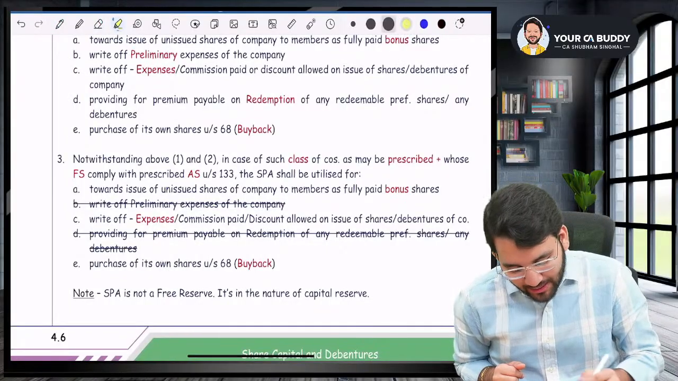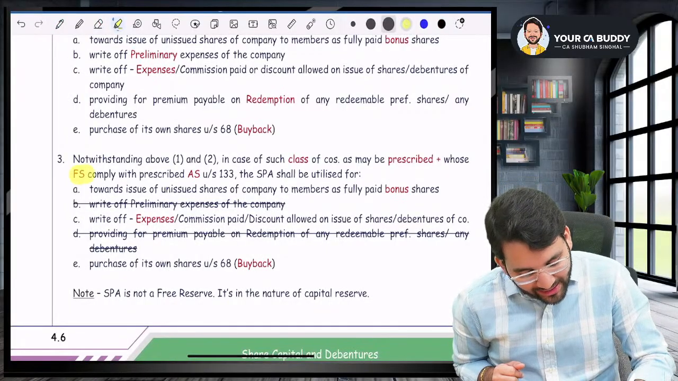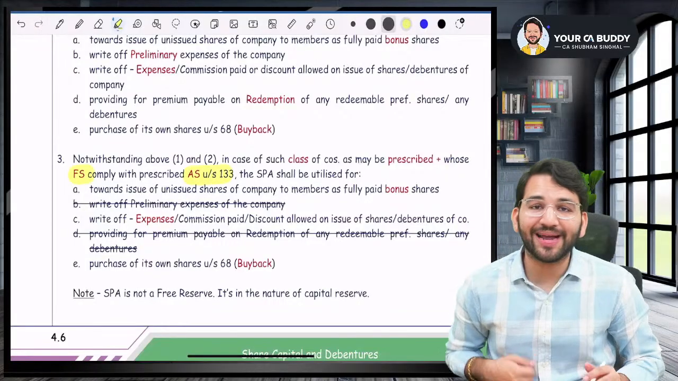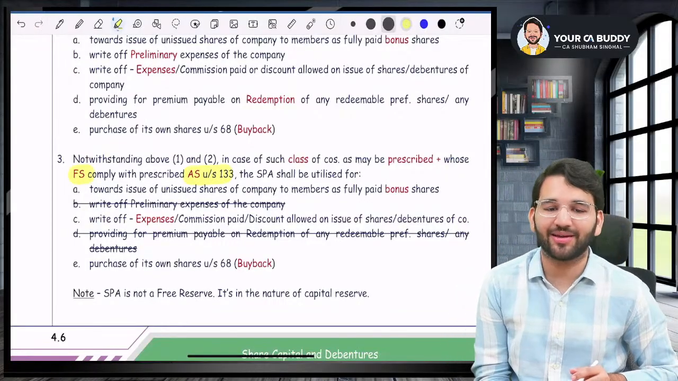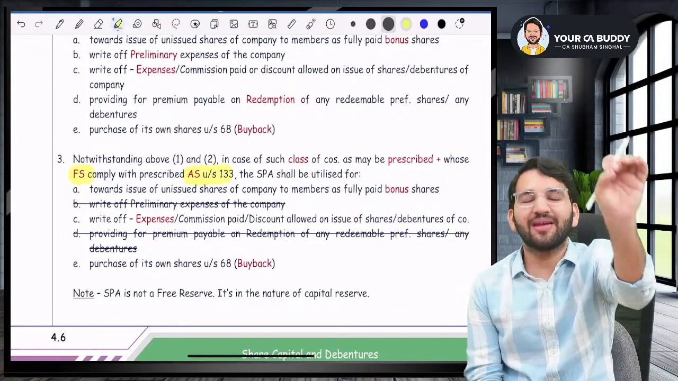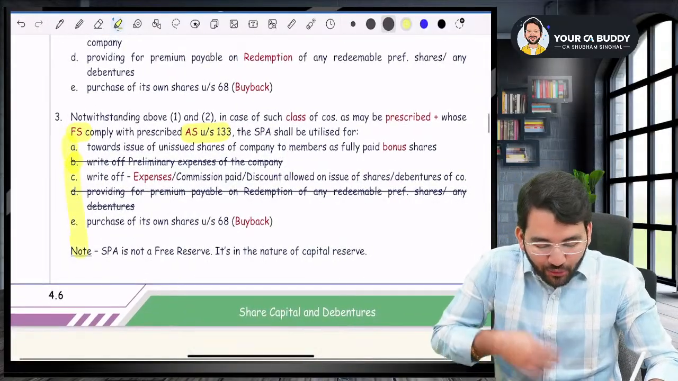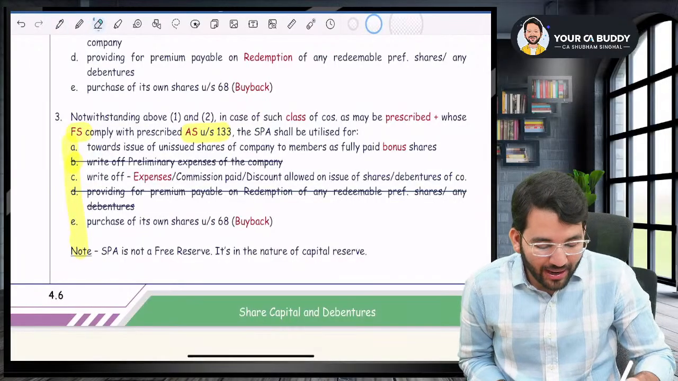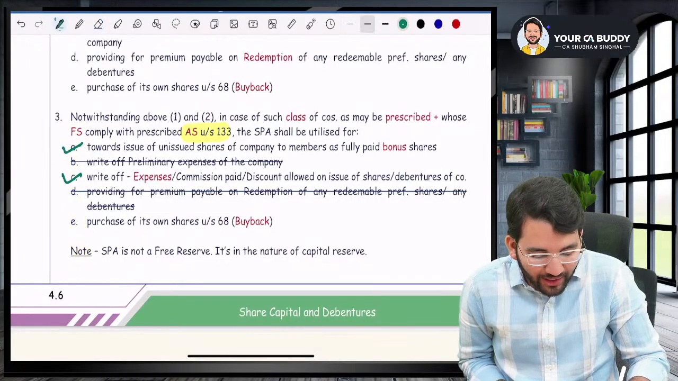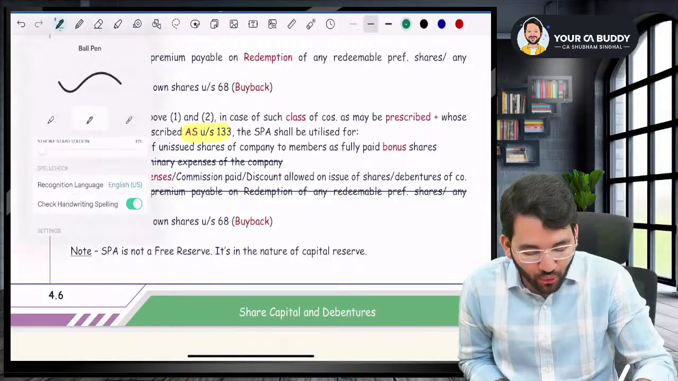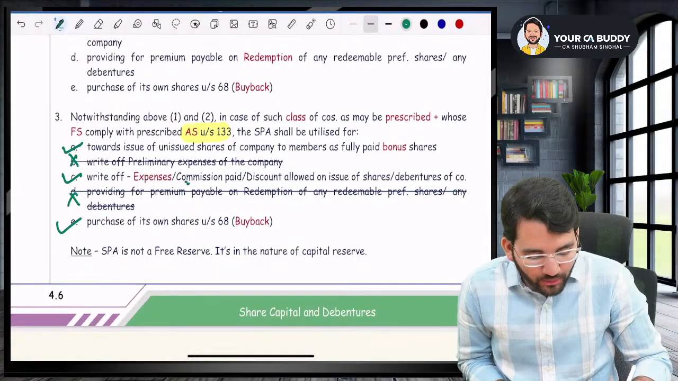But if you are a company which is making financial statements as per accounting standards under section 133, then instead of five uses, you will get only three uses. One, three, five, these uses you can do. Two and four you cannot. What were two and four? Remember, sir.